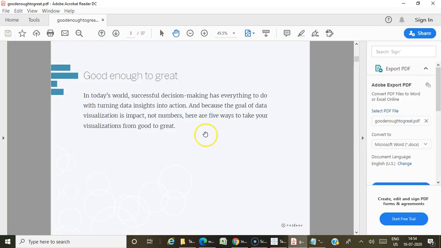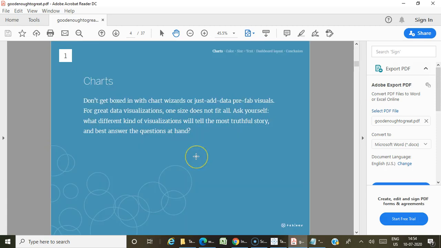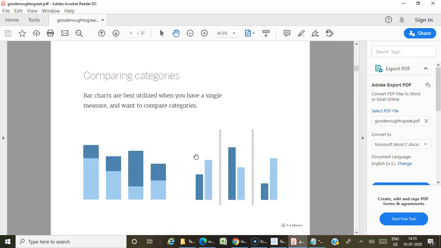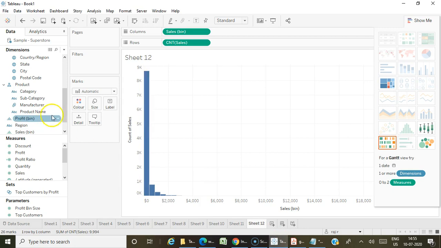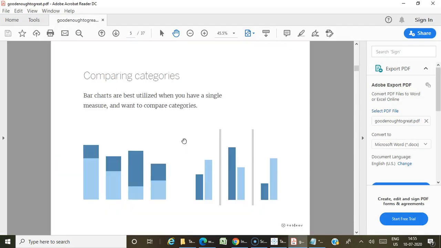There is also one more document I got from Tableau itself, Good Enough to Great. This document also provides details related to the pre-attentive attributes, that is, how the visualizations and the pre-attentive attributes are connected. As I told you, these are the pre-attentive attributes: your color, size, labels, details, totals. So how these things are connected with each visualization. Try to get this document and read it.